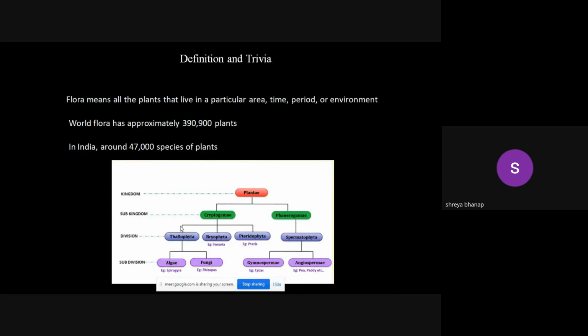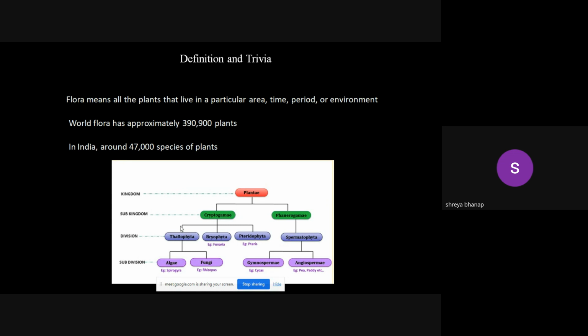Algae, which are mostly present in aquatic areas; fungus, which we can find on dead and decaying organisms; gymnosperms, the non-flowering plants which, if we are talking about India, are normally present in the Himalayan region; and the angiosperms, which we can observe in any part of the country, any part of the world. Angiosperms we can easily observe because they have showy flowers. The flower size may differ, but the showy flowers are there.